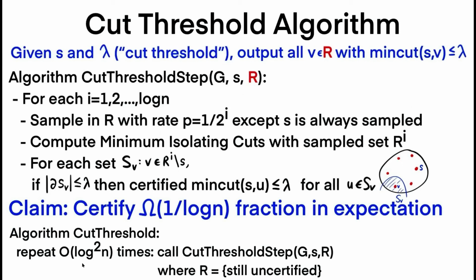That means that after log squared n iterations, by this claim, with high probability, the remaining set of vertices that are uncertified is exactly the set of vertices that cannot be certified. So anything that can be certified, we already certified, and therefore we have the correct output.